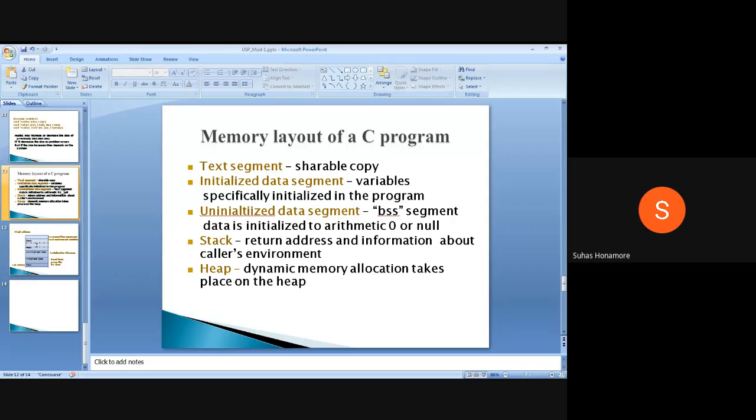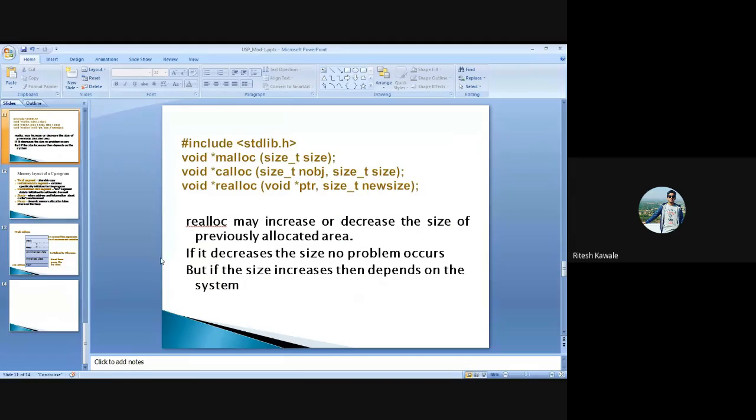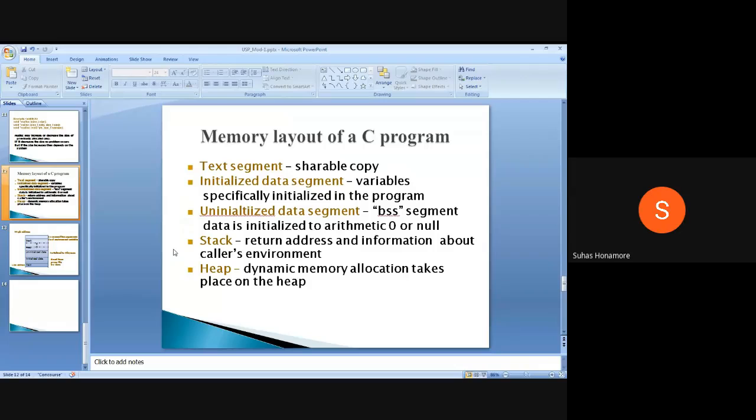If it is allocated using calloc, then in the heap it will go and give some zero values. And if it is a static data variable, then by default some value will be initialized to it. Depending on this we have two more things, that is nothing but stack and heap.